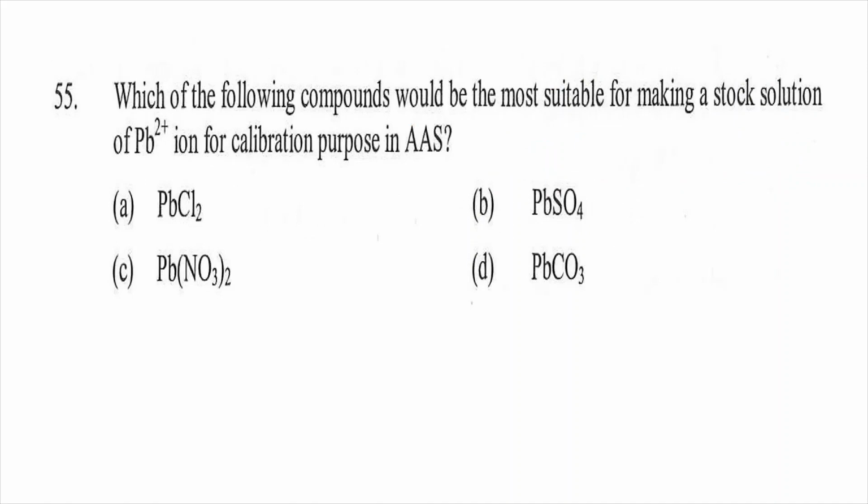Question 55. Which of the following compounds would be the most suitable for making a stock of Pb lead ion for calibration purpose in AAS? Option A PbCl2, option B PbSO4, option C Pb nitrate, option D PbCO3. So the right answer will be C, Pb nitrate.